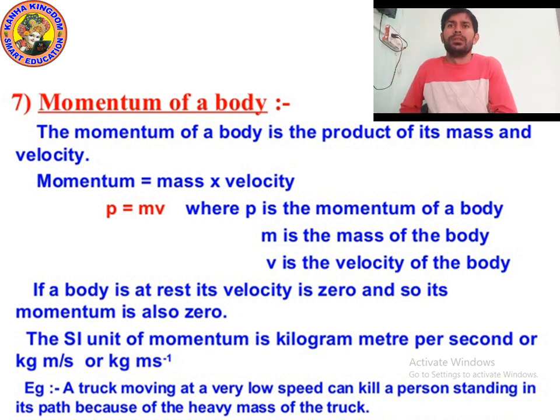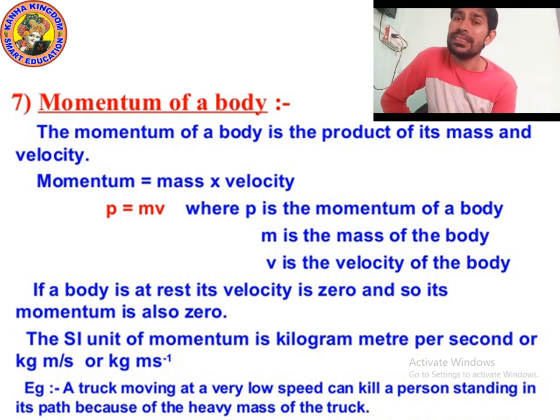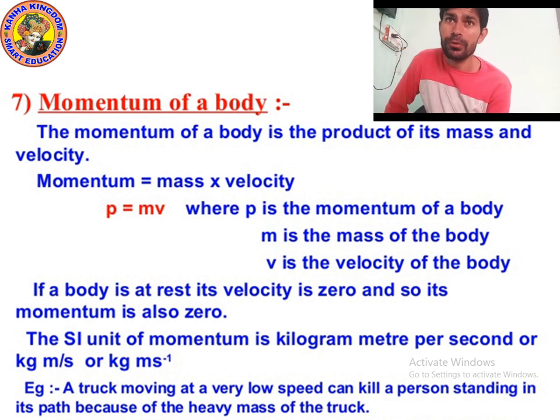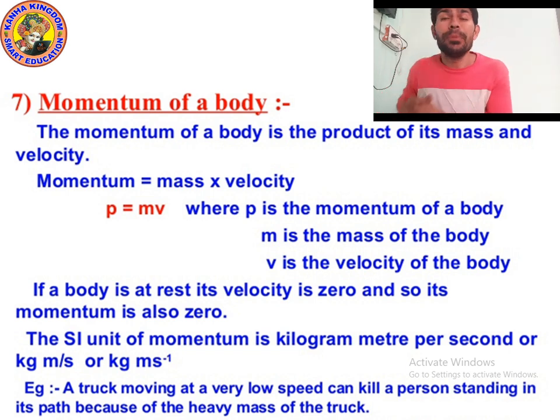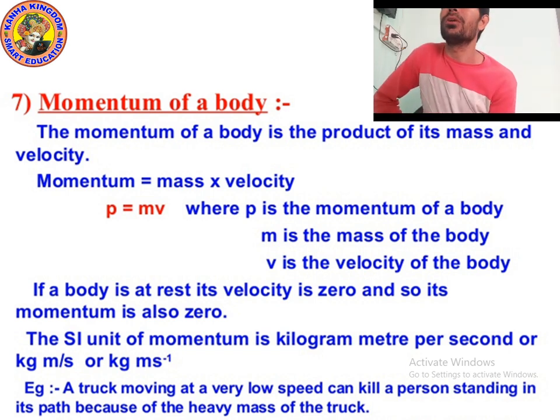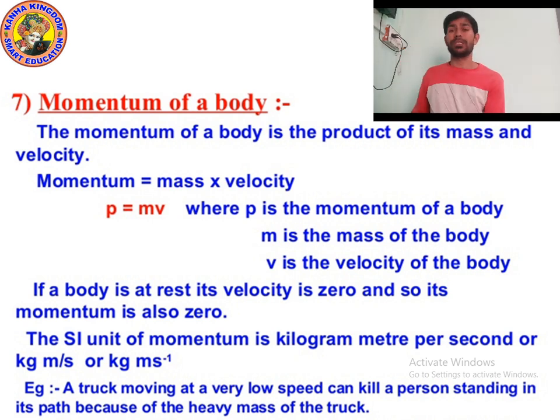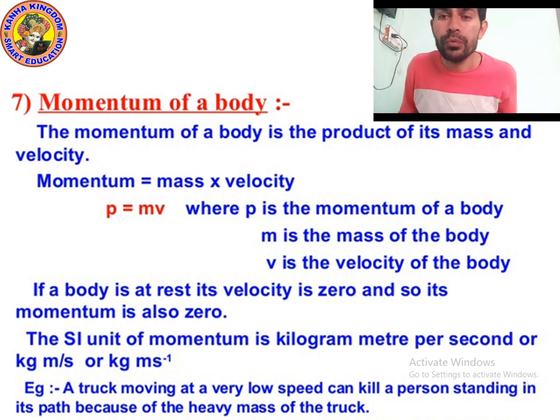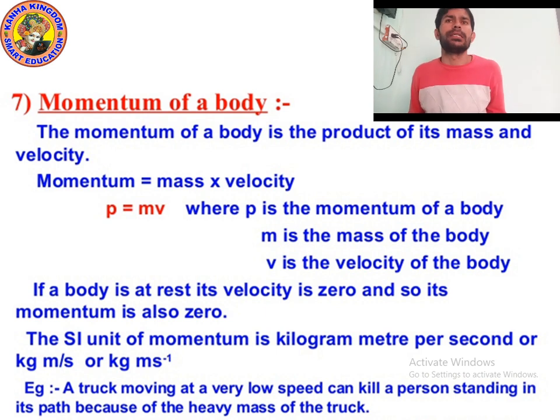Momentum of any body is denoted by P. Yes, P is the symbol for momentum. Check out the spelling of momentum. The momentum of a body is the product of its mass and velocity. What is momentum? Momentum is equal to mass multiplied by velocity. So the momentum of any object will be the product of mass and velocity.